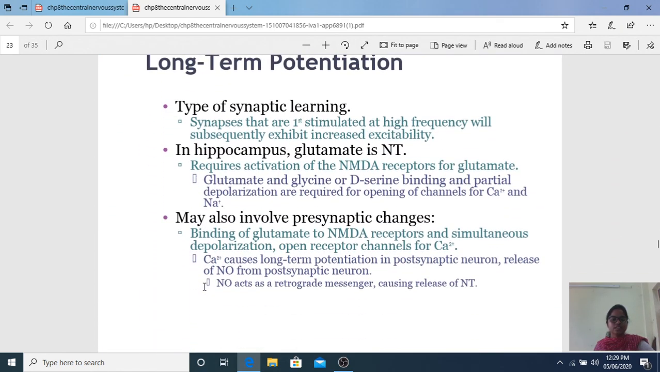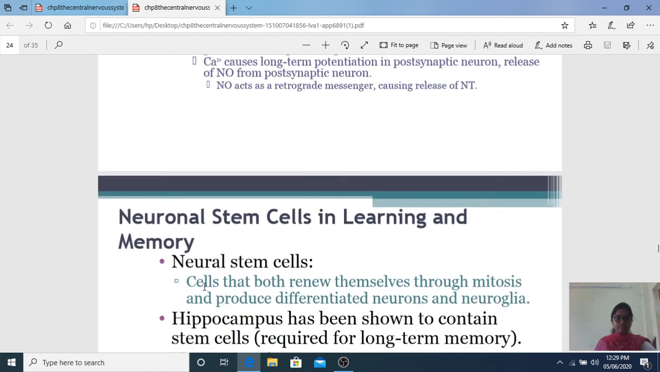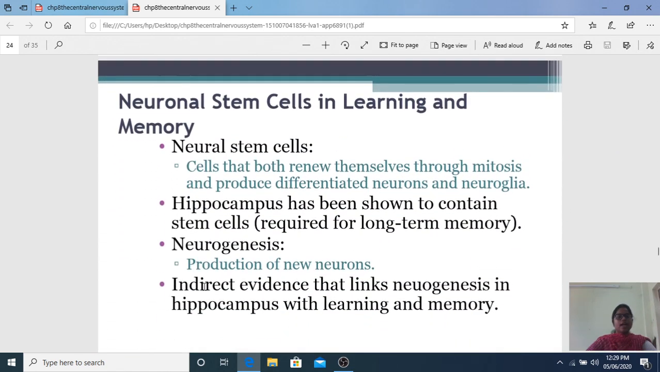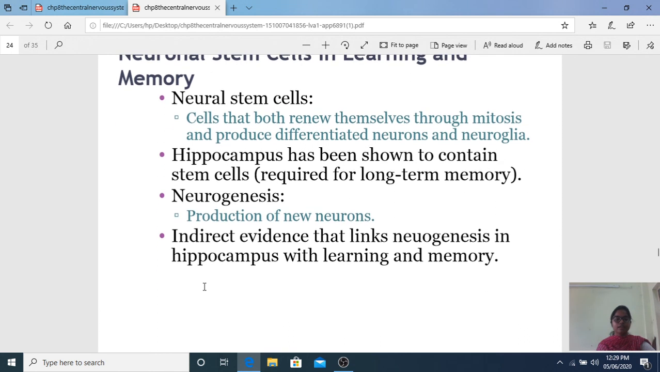Long-term potentiation, this is also hippocampus. How? The process I told you, the NMDA receptors activate glutamate. This causes depolarization, opening of channels, and they help you in maintaining long-term potentiation. Neuronal stem cells. Actually, neurons are cells which do not regenerate, but the exception is in the hippocampal area, where the neurons can regenerate. Neural stem cells undergo mitosis and produce different neurons and neuroglia.